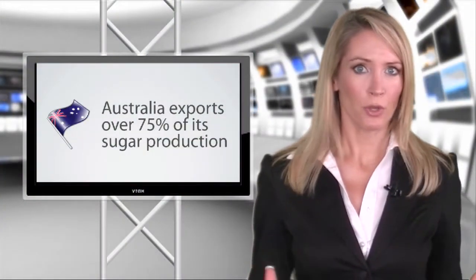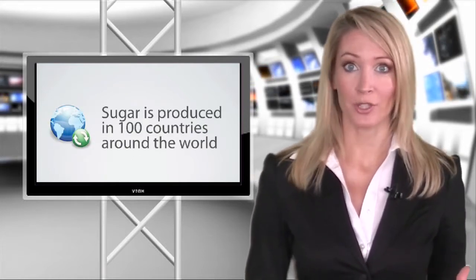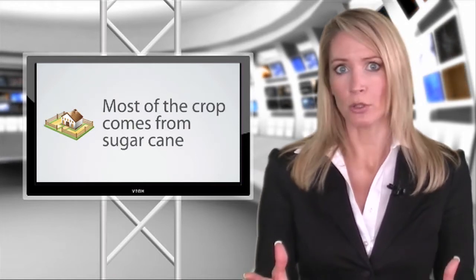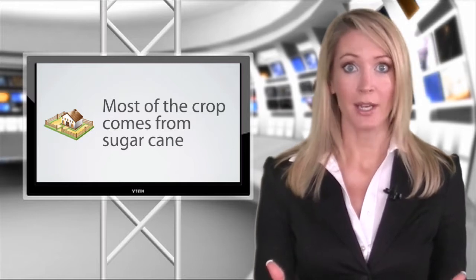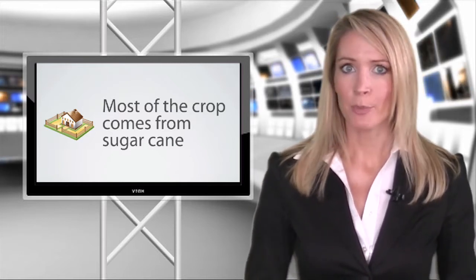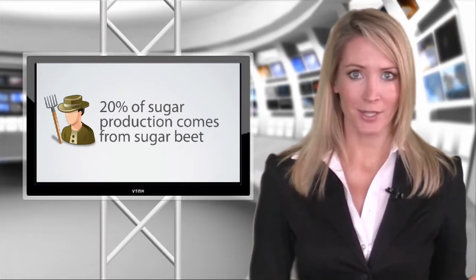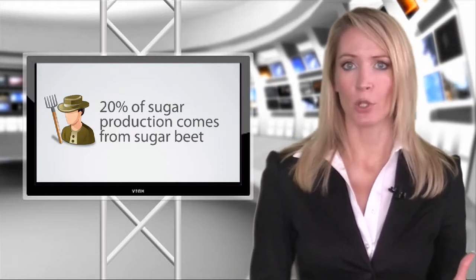To understand what drives sugar prices, you first have to realise where it comes from. In fact, it's produced in over 100 countries around the world, but it's grown in 2 forms. Most of the crop comes from sugar cane, which grows in tropical and subtropical areas, with the major producers being Brazil, India and Cuba. But 20% of sugar production comes from sugar beet, grown more in the northern temperate climates. Beet is a little bit more expensive to produce because of the different climate requirements. Countries mainly grow one or the other.